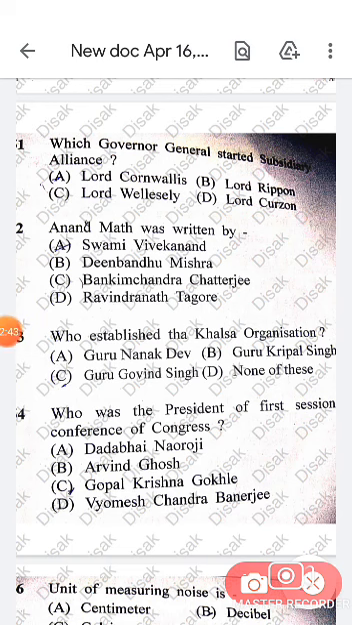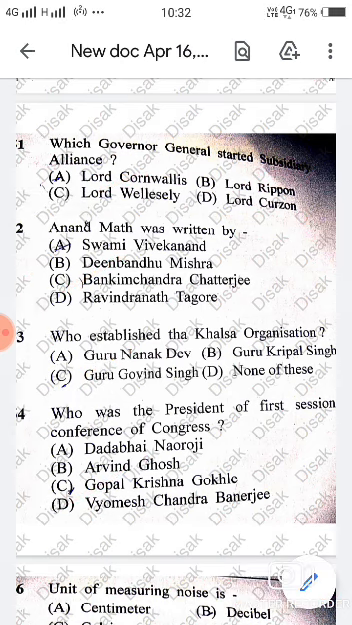Which Governor General started the subsidiary alliance? It was Lord Wellesley. Anandamath was written by Bankim Chandra Chatterjee. Who established the Khalsa organization? It was Guru Gobind Singh. Who was the president of the first session of Congress? It was Womesh Chandra Banerjee.